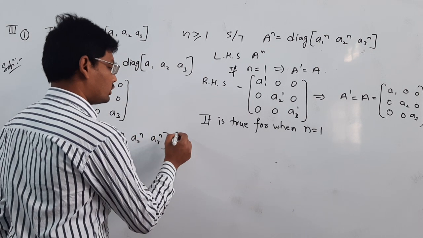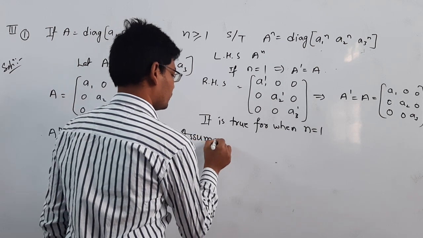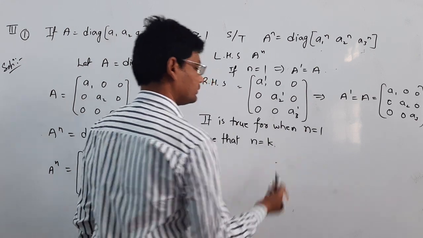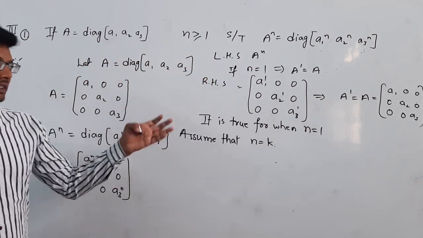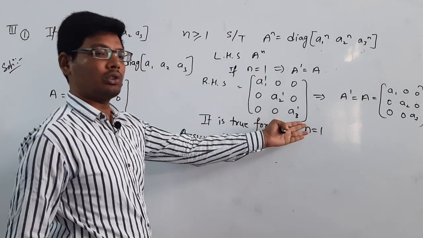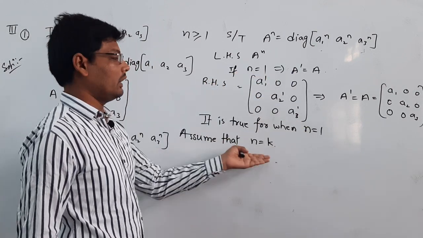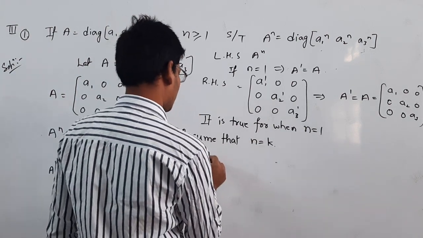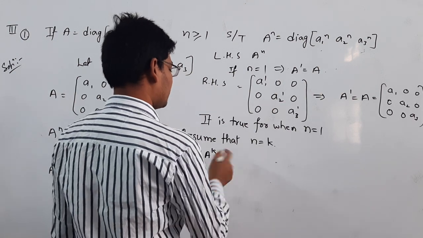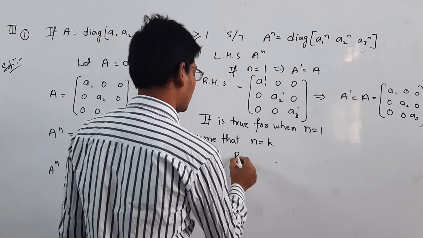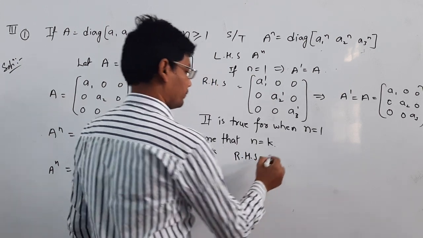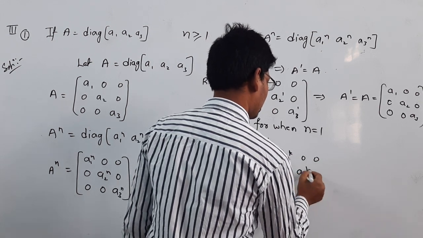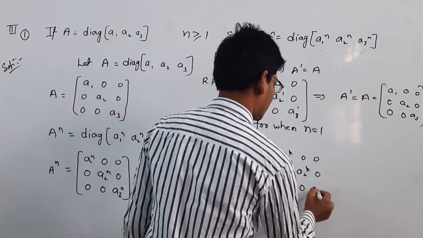And I am assuming that n is equal to k here. Simply, if you substitute n is equal to 1, that is true. In the same way, I am assuming n is equal to k. Let's substitute: LHS is equal to A to the power of k, in place of n I am substituting k, and then RHS is equal to a1 power k 0 0, 0 a2 power k 0, 0 0 a3 power k.